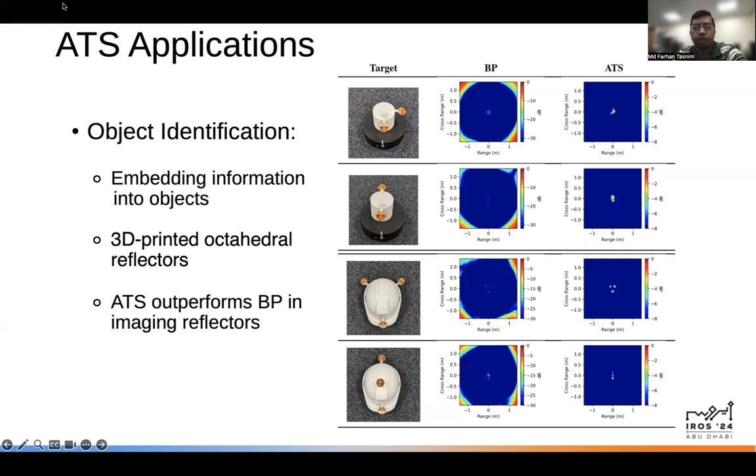In this slide, we show applications of our proposed analysis through synthesis method for object identification. We enhance object recognition by integrating identification information into cylindrical containers and plastic helmets using 3D printed octahedral corner reflectors. The top two rows show ISAR imaging of a cylindrical container with corner reflectors positioned at 90° and 180° orientations, while the bottom two rows display helmet with reflectors arranged at 120° intervals and in a linear alignment.